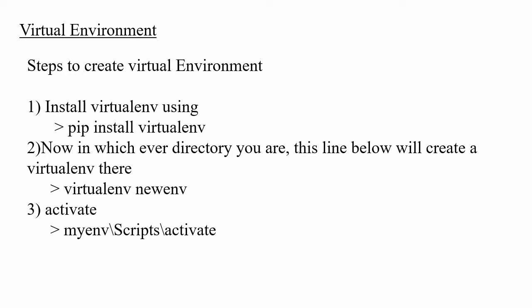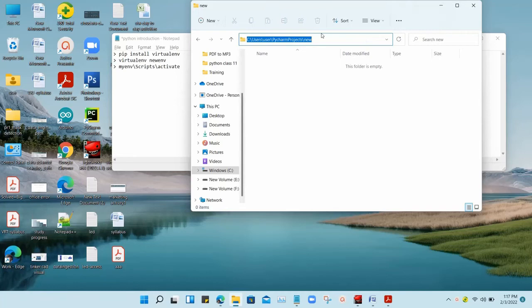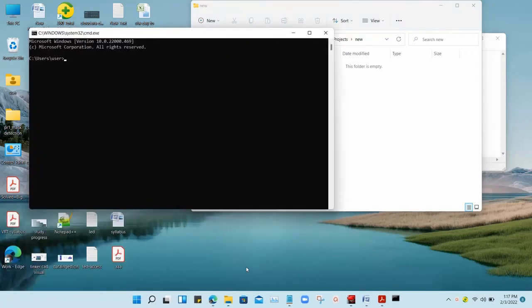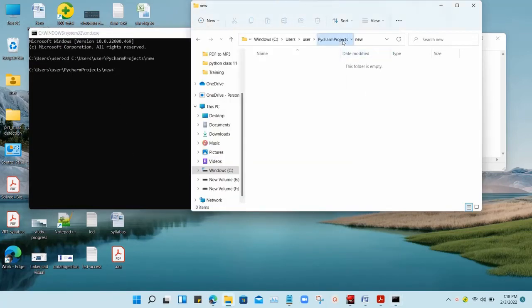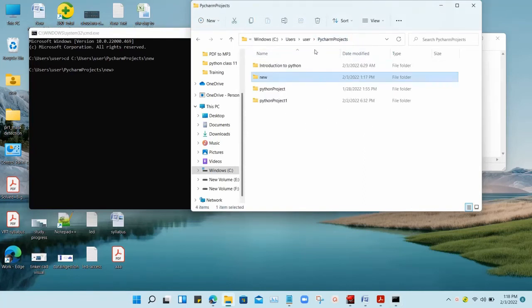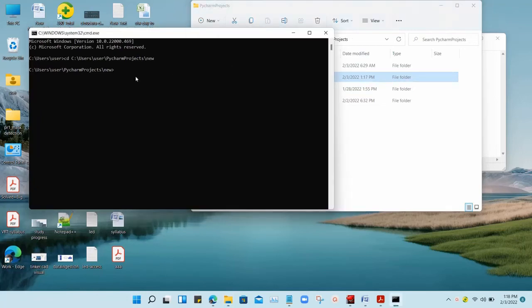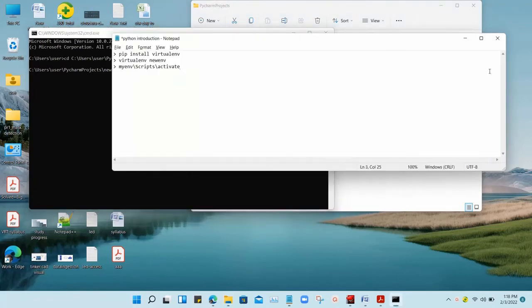We can move on to the next step, the command prompt. Obviously, the first step is to go to your command prompt. Before that, we need to copy the specific path where we are going to install our environment. Then you can go to the command prompt and use that path. I am going to install in this new folder. Under that Python projects folder, I am going to create a folder named new, and in this new folder I am going to create my new virtual environment.